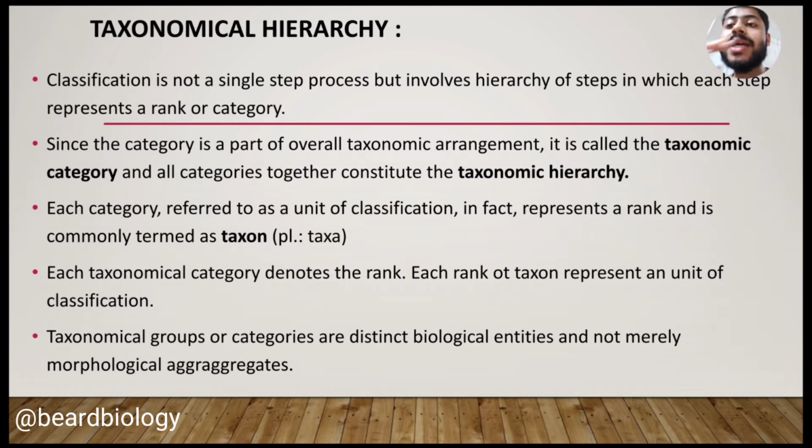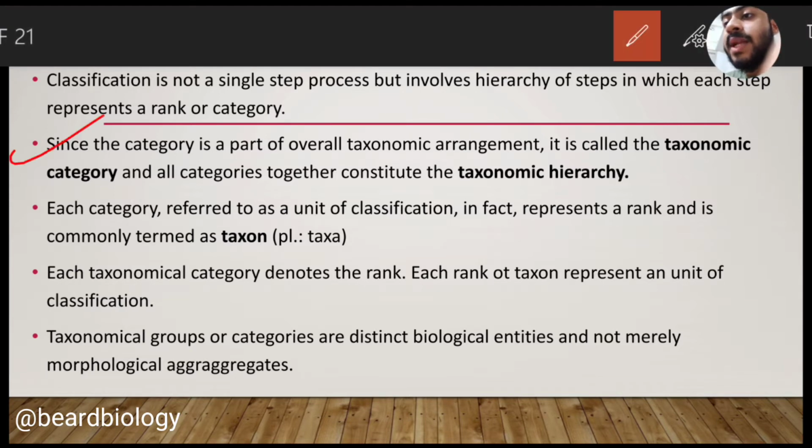Classification is not a single step process, but it involves a hierarchy of steps in which each step represents a rank or category. Now we will go for the different taxonomical ranks, the different taxonomical categories, which we call the taxonomical hierarchy. Since the category is a part of the overall taxonomic arrangement, it is called the taxonomic category, and all categories together constitute the taxonomical hierarchy. Hierarchy means the different steps of the classification.